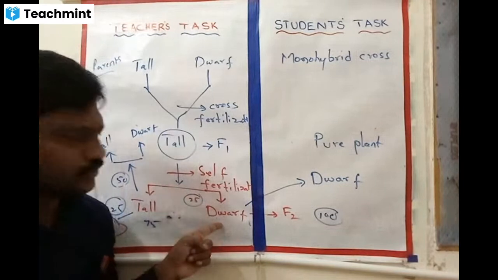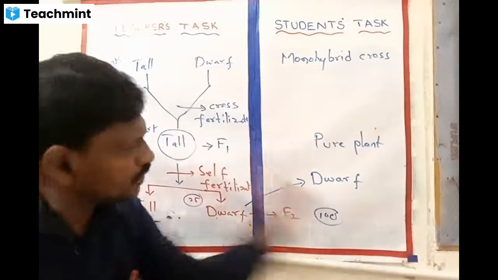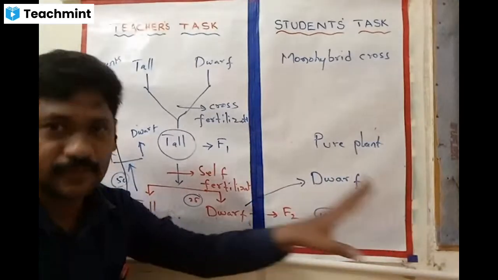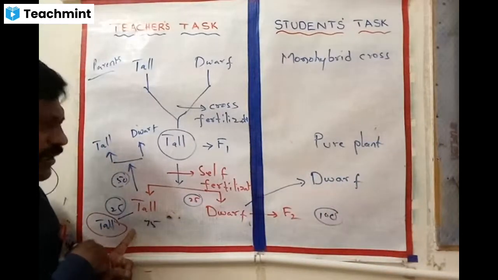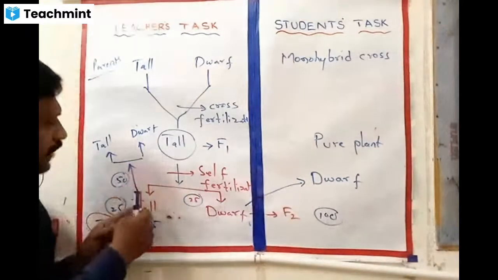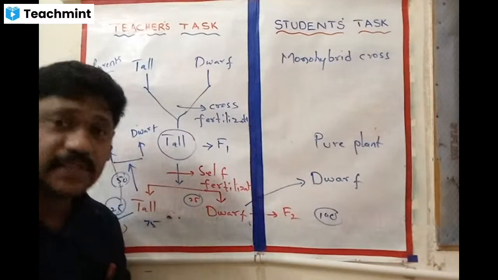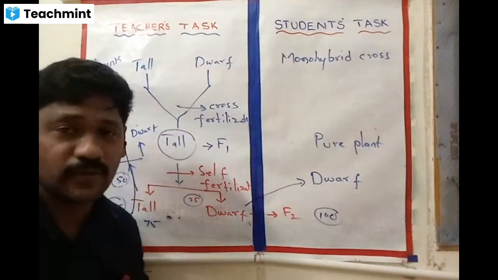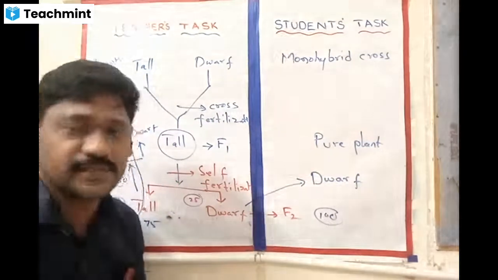This is question number two. And when you consider dwarf, why are they producing only dwarf always? Question number three. And the tall, few are producing only tall. It's okay, we can correlate with this question. And again, why are some of the tall producing tall and dwarf? This is another question. So we will try to understand answers for all these questions in the next session.